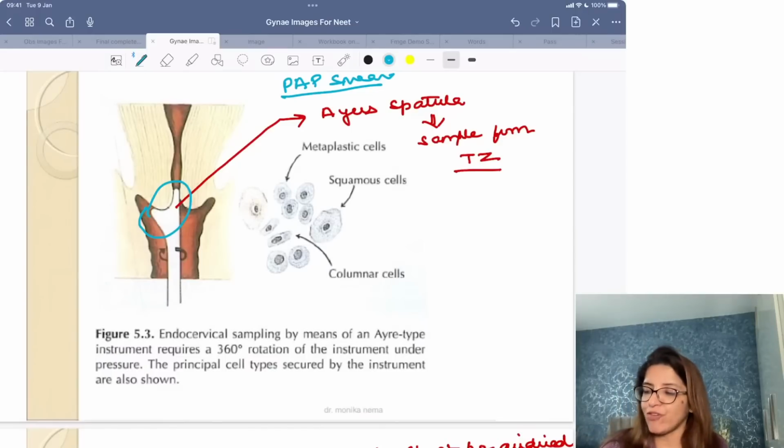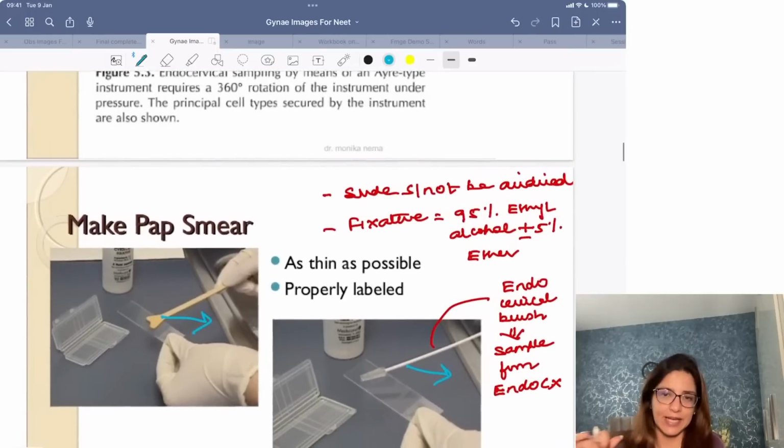So this bifid end of the Ayer's spatula fits into the transformation zone, and then you are going to rotate this Ayer's spatula by 360 degrees twice or thrice, and whatever material comes, you are going to put it on one slide, right? Then you are going to take this endocervical brush.